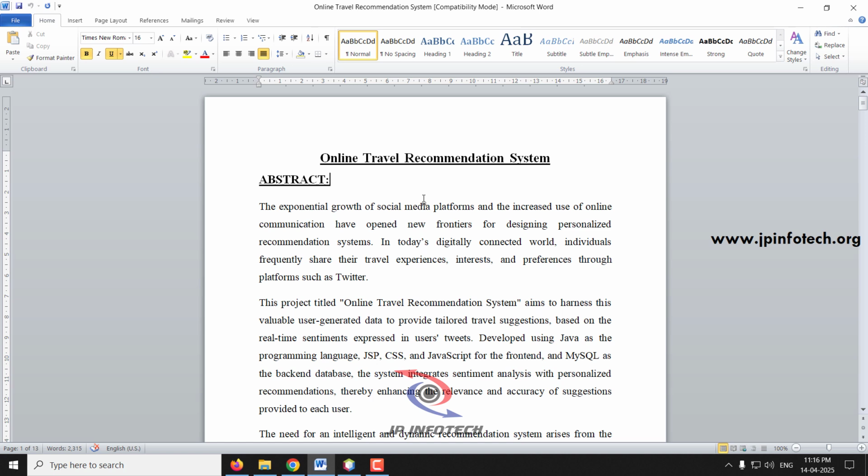Today, due to various kinds of stress, work pressure, or other factors, people want to travel to different places and explore nature and other things so that they can live peacefully and enjoy their life. But everyone does not have the same travel preference.